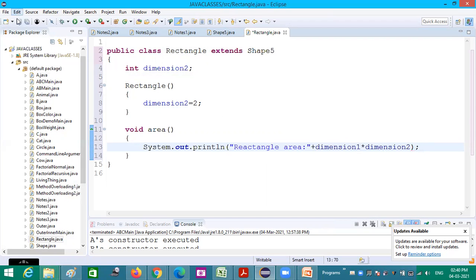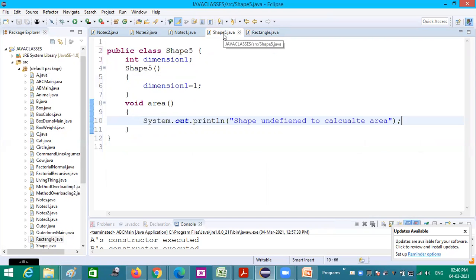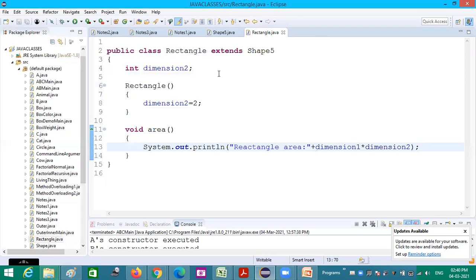So this value I am printing. Now you tell me what type of inheritance it is. Shape 5 is the class, and rectangle is another class that extends shape 5.